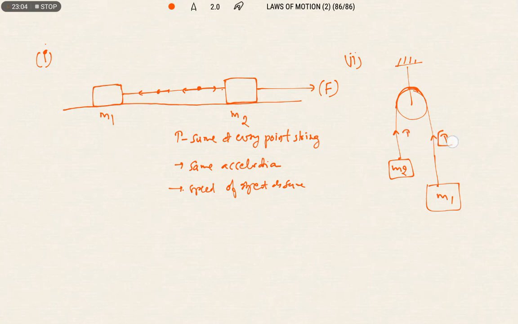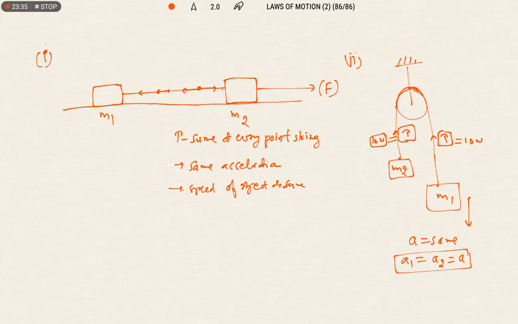So this tension is T and this is also T. Suppose 10 newtons of tension is developing in the string on this side; how many newtons will develop on the other side? Also 10 newtons. If the objects are connected by a common string and M1 is released, the acceleration of object 1 and object 2 is the same, and the tension in the two parts of the string also remains the same. T1 is equal to T2, which is equal to T.